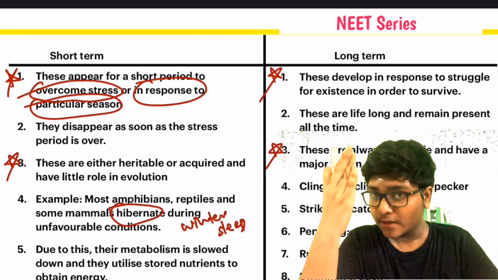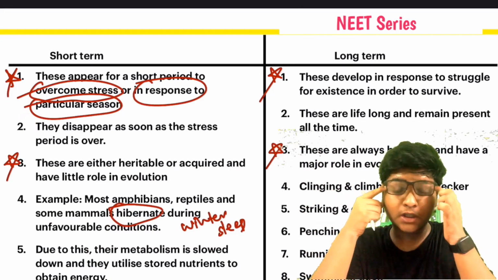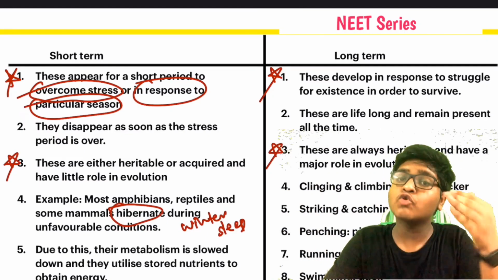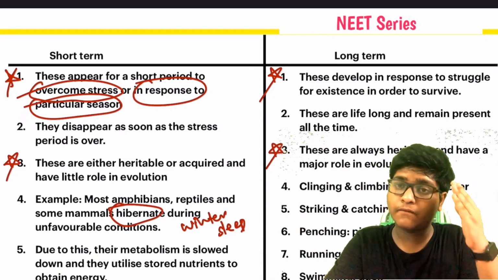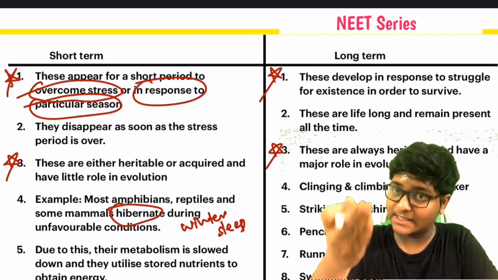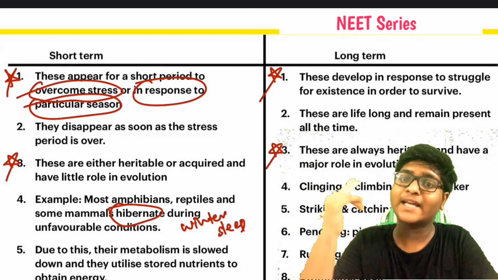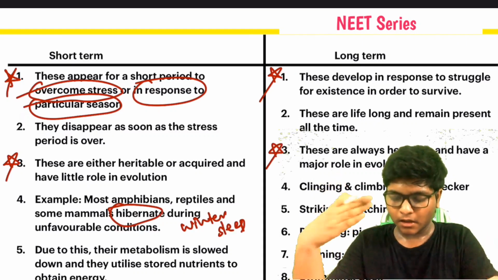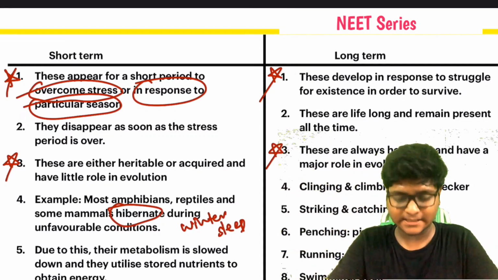Okay, these kinds of adaptations are short term and long term. What are short term? Short term adaptations are there for a very limited time, and they help to overcome the stress period as well as seasonal conditions. And what is long term? Long term is for an extended period of time, lifelong, and they are able to survive. They respond to the struggle for existence to survive.